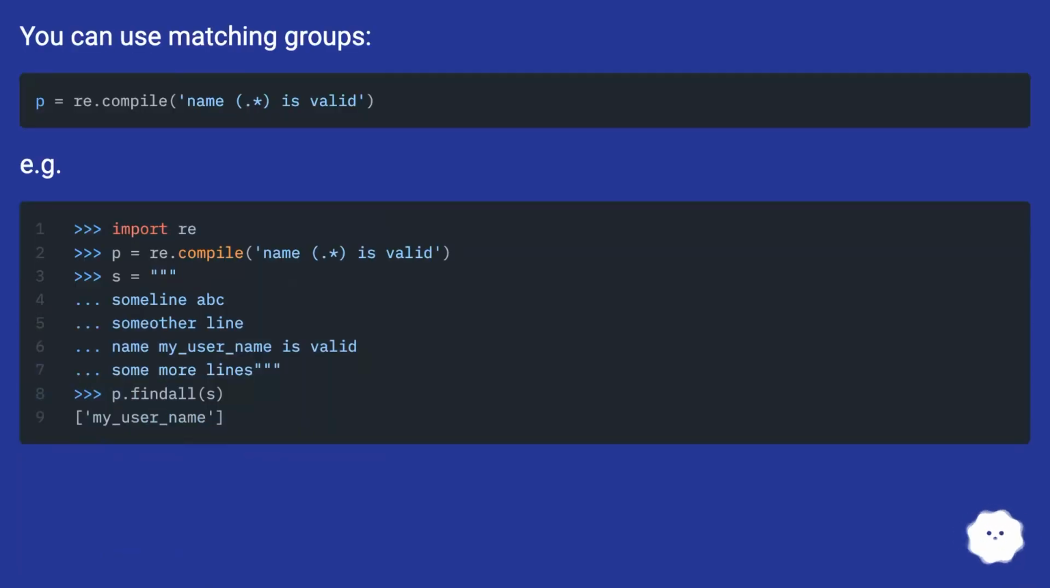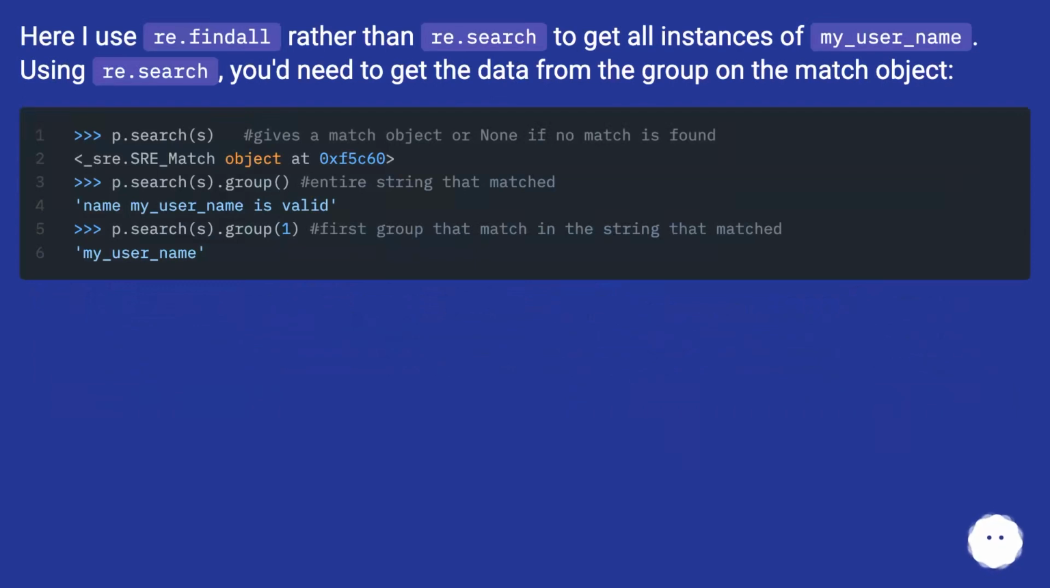You can use matching groups. For example, here I use re.findall rather than re.search to get all instances of my_user_name. Using re.search, you'd need to get the data from the group on the match object.